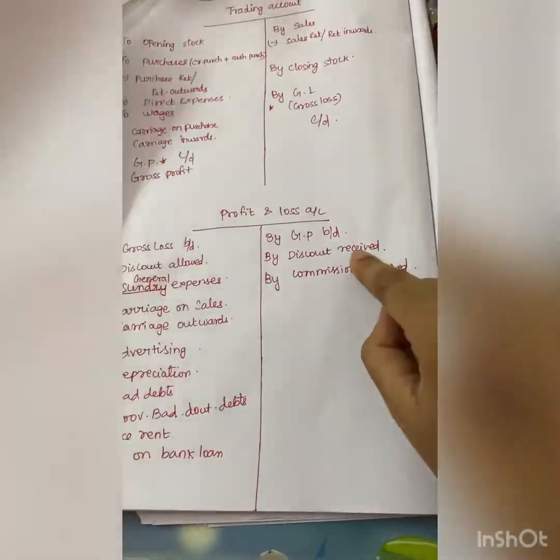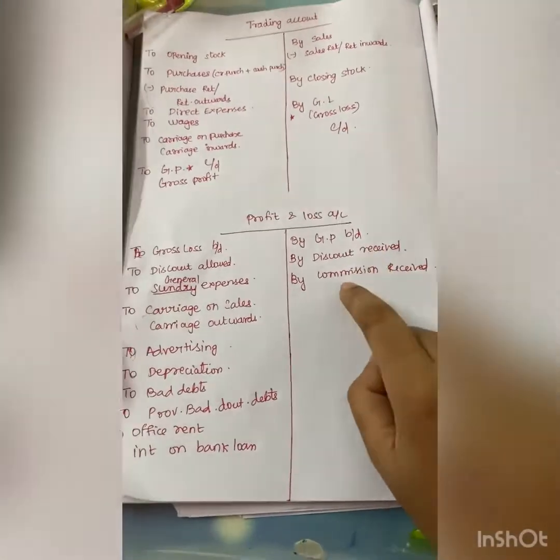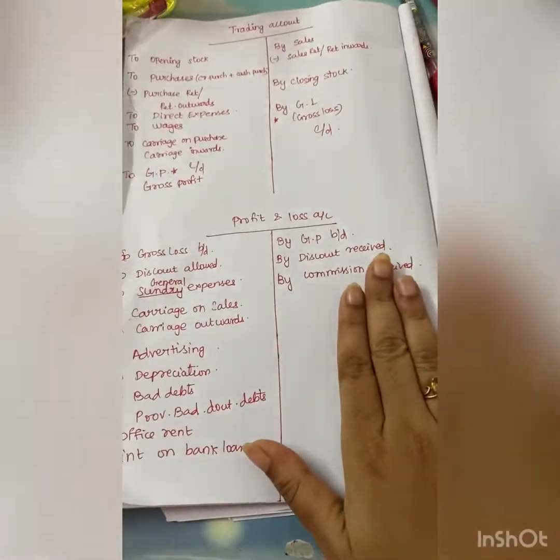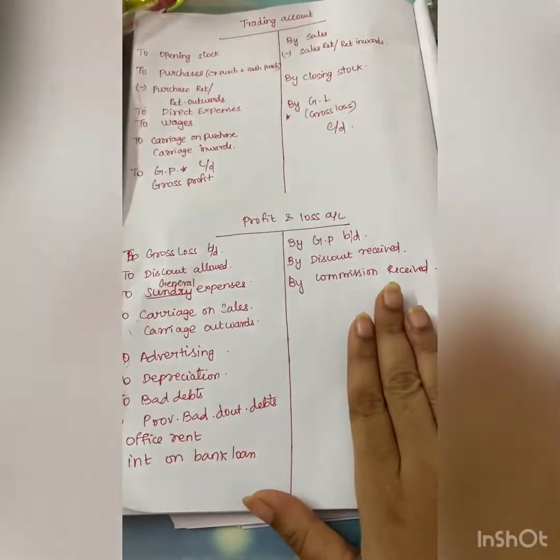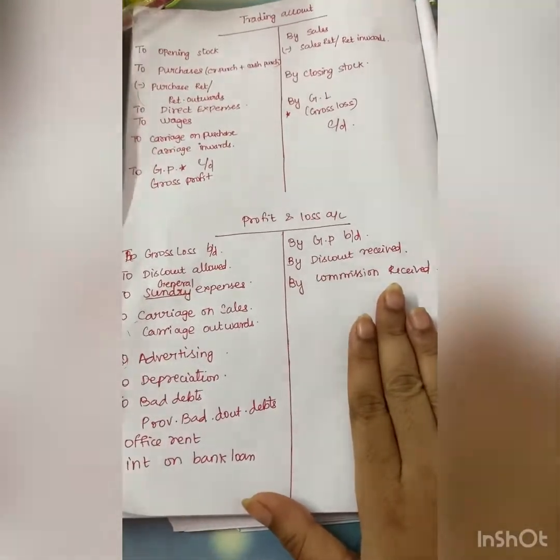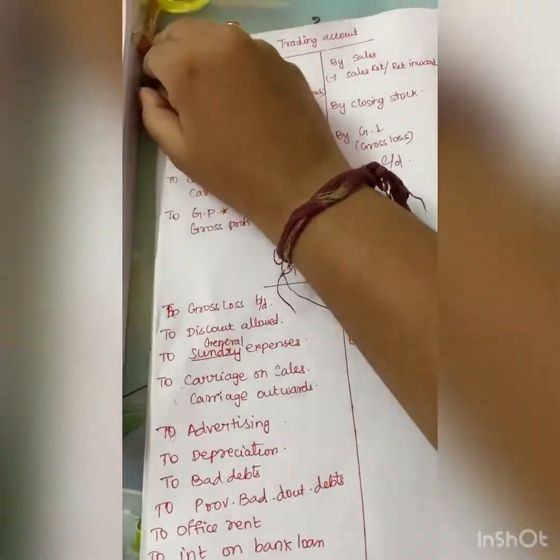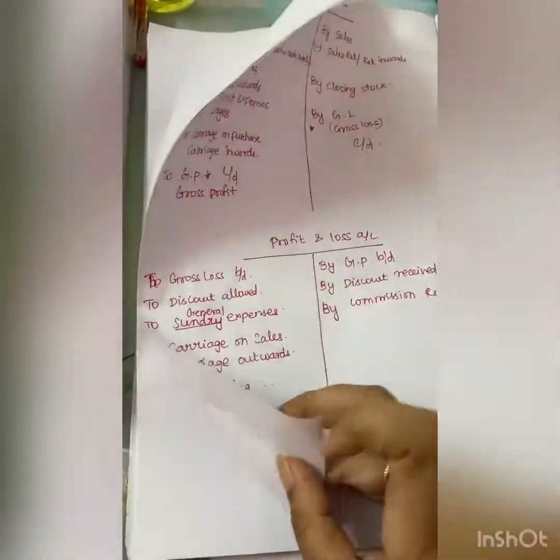And on your credit side, discount received, commission received. Children, you can even refer to your 11th standard book for the format of trading account and profit and loss account, whereas I have given only the important things which are relevant to this unit. And you can copy this down and learn this by heart for this unit.